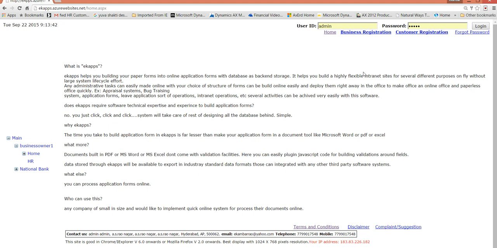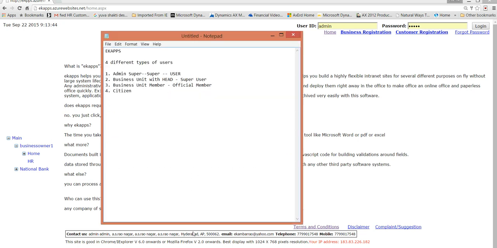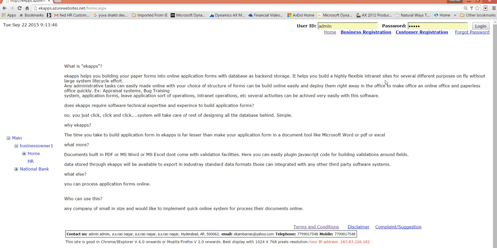First I'll take you through the admin level, which is usually a complete technical thing. Here this is the landing page. This page can be customized. Instead of main, this could be the State Government of Telangana name, and instead of business owner 1 and National Bank 1, these two would be the business units of the State Government of Telangana.